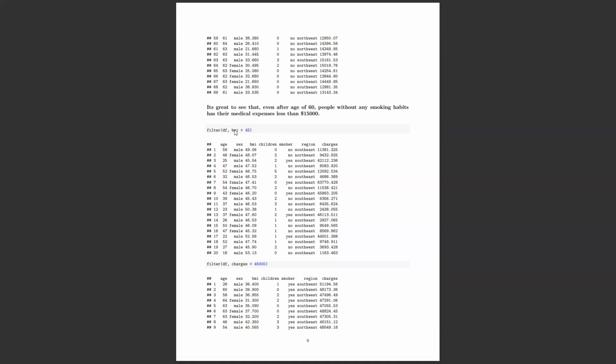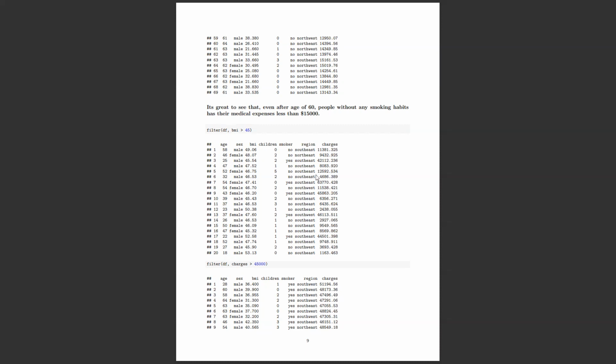And again, the filter function can be used for almost every numerical feature. So again, I filtered using body mass index greater than 45. It's mixed, right? There is a person with 8,000 and there is also a person with 63,000. See, here we got the person who has the most expenses. She's a female, 54 years old. Her body mass index is 47, which means she's obese. That means her health is not so good. She's heavy and not so tall, I guess. She has no children. She has a smoking habit and she belongs to the Southeast region, and her expenses are the most, 63,000.